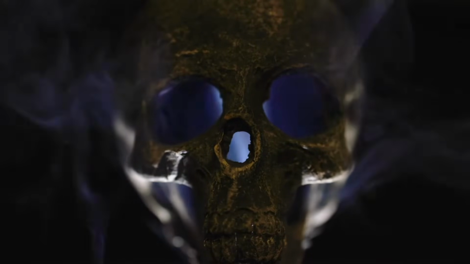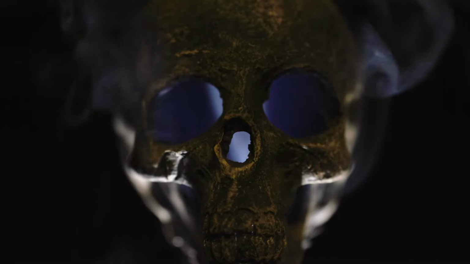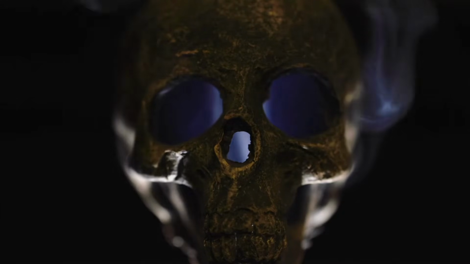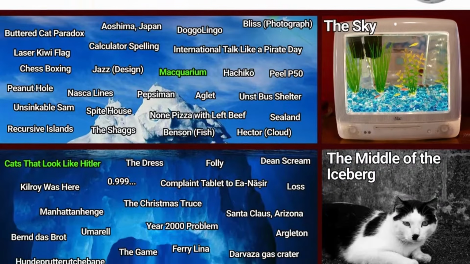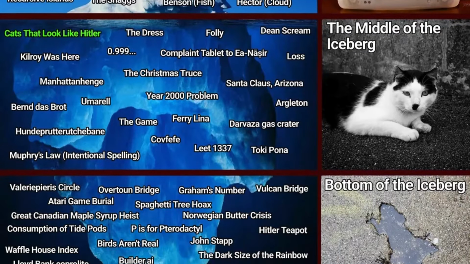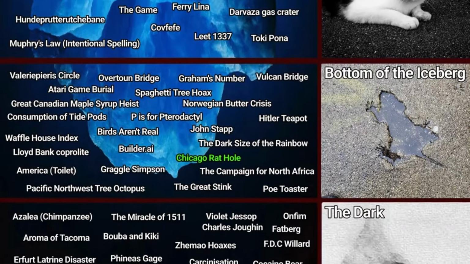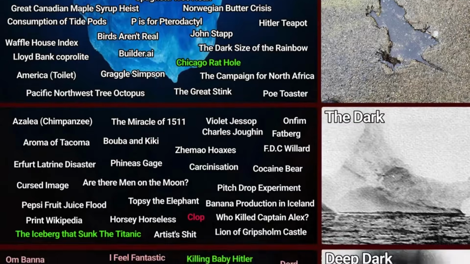Maybe this is why our English teachers growing up told us to never cite information from a Wikipedia article. Today we're diving into the strange Wikipedia article iceberg, starting with the odd curiosities at the top and working our way into the entries that raise real questions. Why do these articles exist? Who created them? And how far down does this iceberg really go?